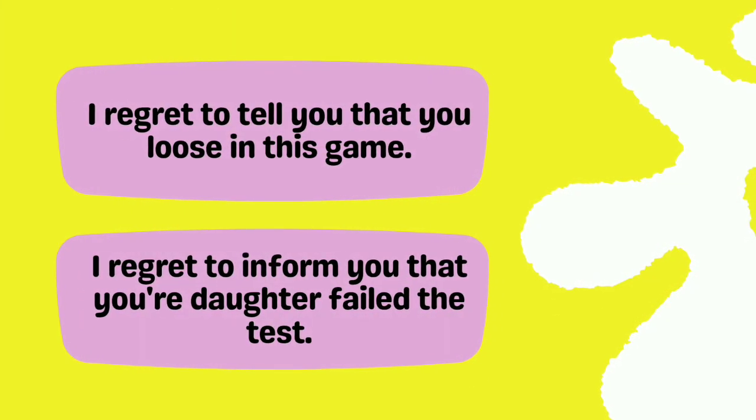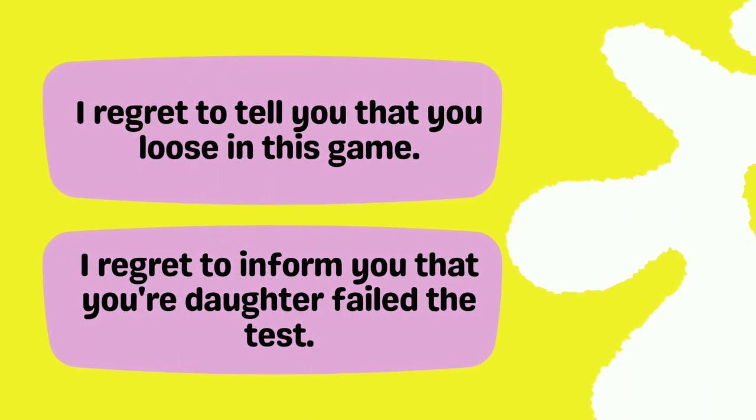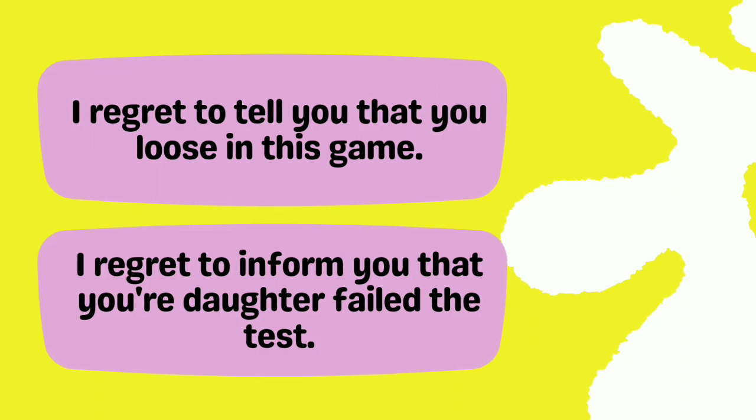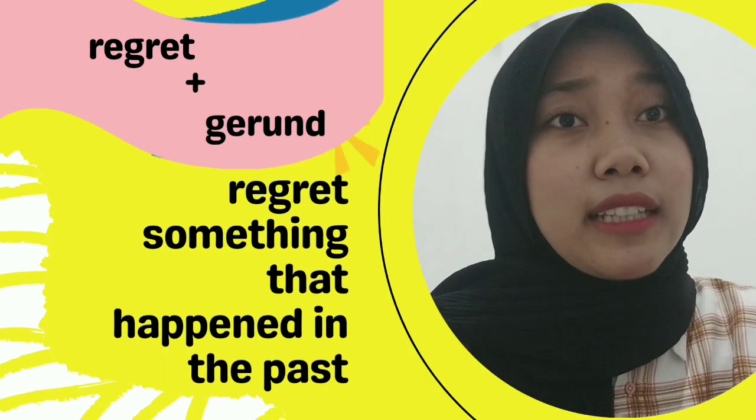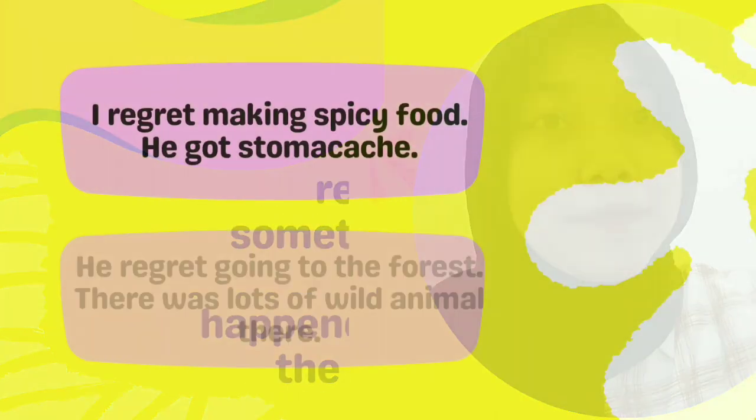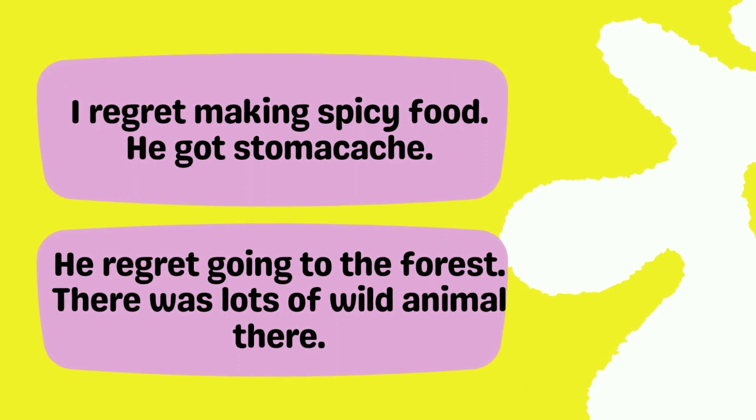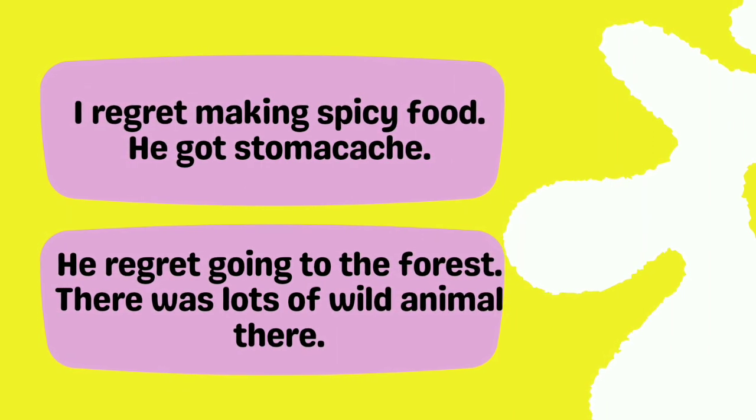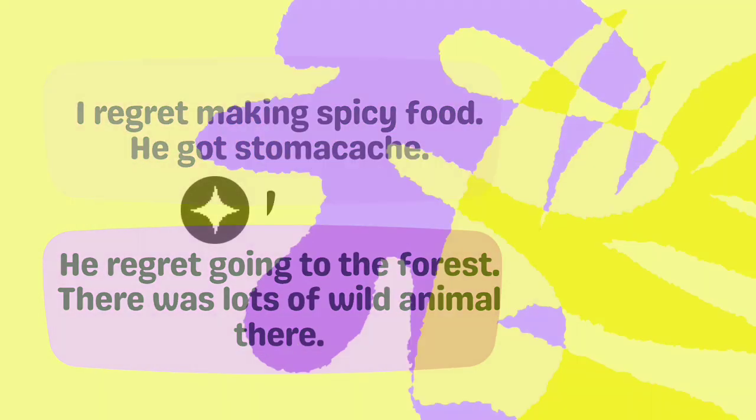For example, I regret to tell you that you lost this game. And then, I regret to inform you that your daughter failed the test. Regret with gerund means that you regret something that happened in the past. The example of regret with gerund: I regret making spicy food. He got a stomachache. He regretted going to the forest. There were lots of wild animals there.